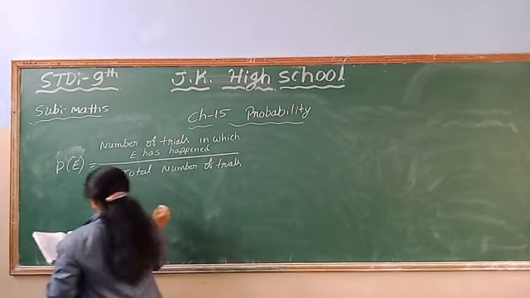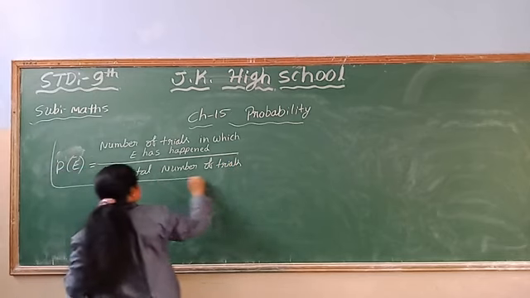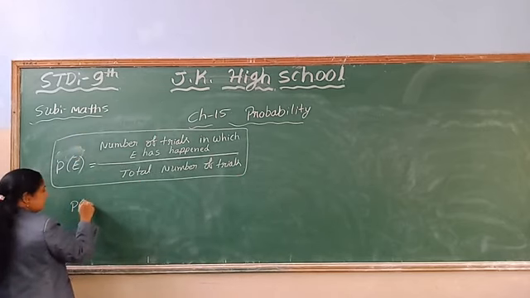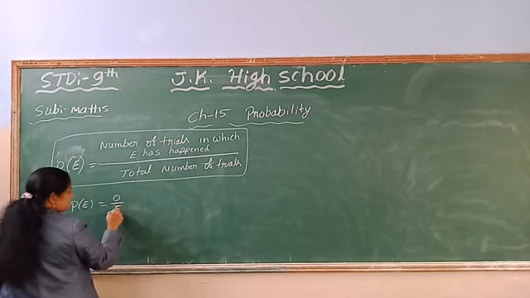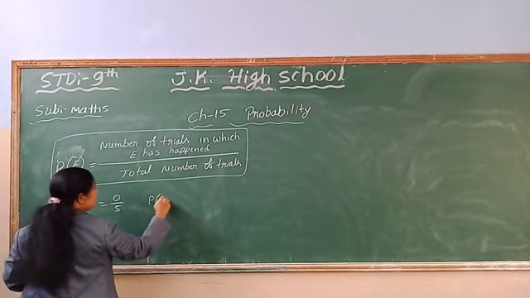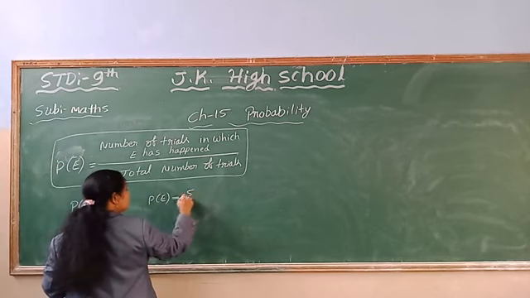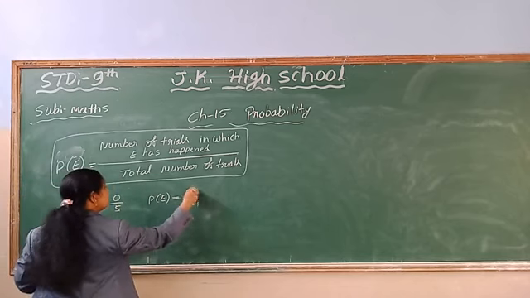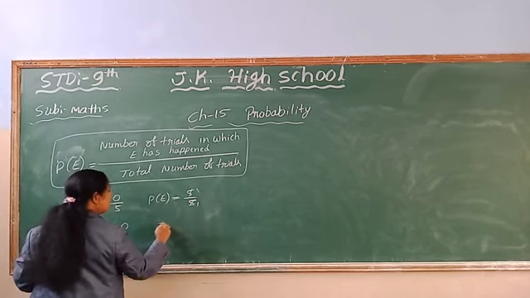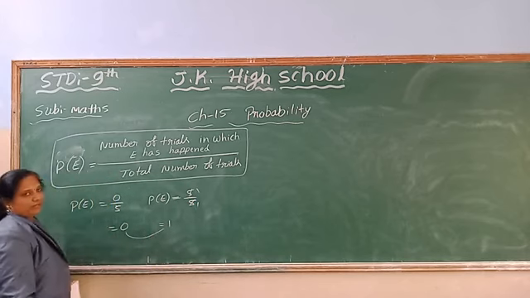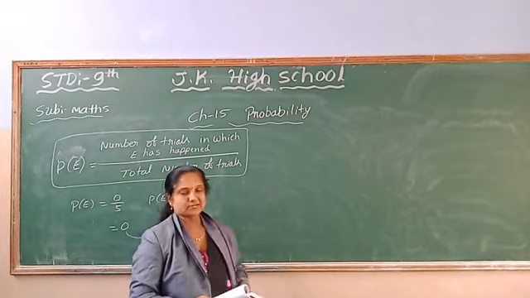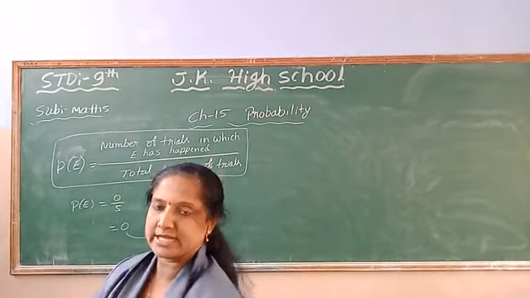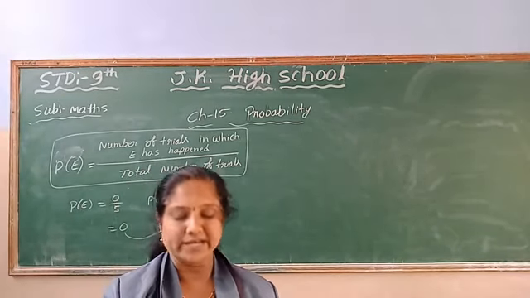So the probability value always lies between 0 and 1. Think now: the probability of an event is 0 for 0 out of 5 trials, and the probability of an event is 5 out of 5 for 5 favourable trials. So 0 by anything is 0 and 5 by 5 is 1. The minimum and the maximum value of probability lie between 0 and 1. So the probability always lies between 0 and 1. By using this formula, we are going to solve exercise 15.1, children.